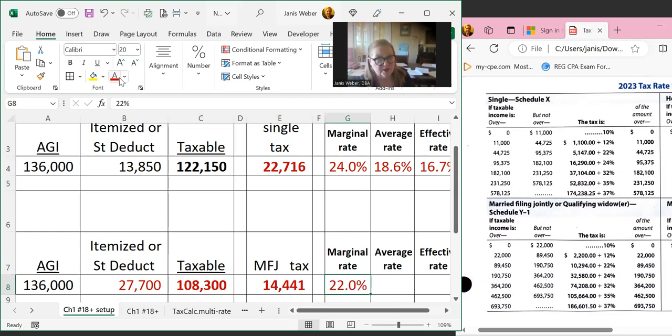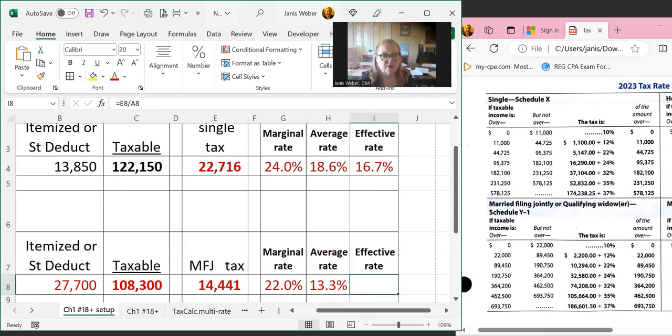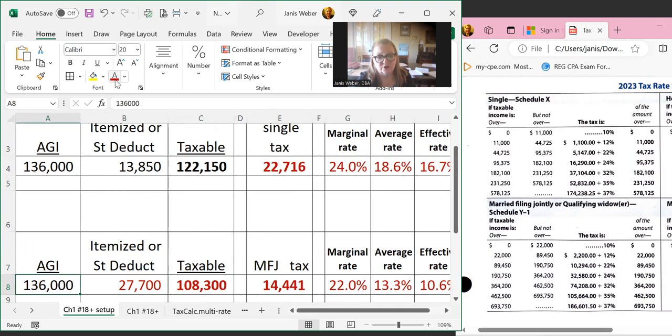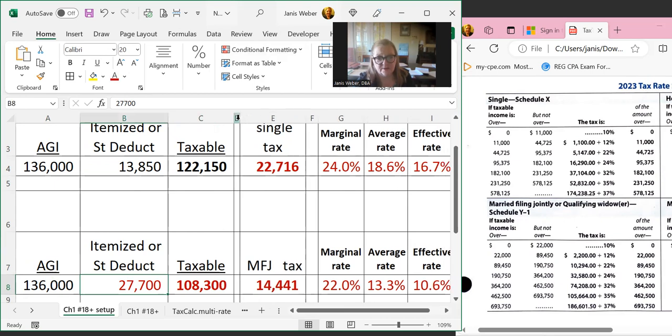The average tax rate is the tax you just calculated divided by your taxable income. 14,441 divided by 108,300 brings you to 13.3%. For the effective tax rate, you take the tax you just calculated and divide it by your adjusted gross income. 10.6% is the effective rate, because that is 14,441 divided by 136,000. And that is just your refresher on calculating tax.